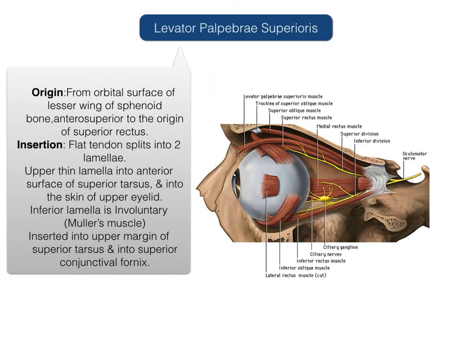The levator palpebrae superioris muscle. Origin from the orbital surface of lesser wing of sphenoid bone, antero-superior to the origin of the superior rectus. Insertion. Flat tendon splits into two lamellae. The upper lamella is thin and is inserted to the anterior surface of superior tarsus and to the skin of upper eyelid. Inferior lamella is involuntary and we call it the Muller's muscle. It is inserted to the upper margin of superior tarsus and superior conjunctival fornix.